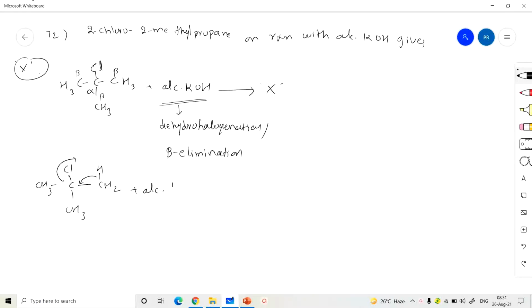So this is beta elimination in the presence of alcoholic KOH, which gives CH3 C double bond CH2 CH3.